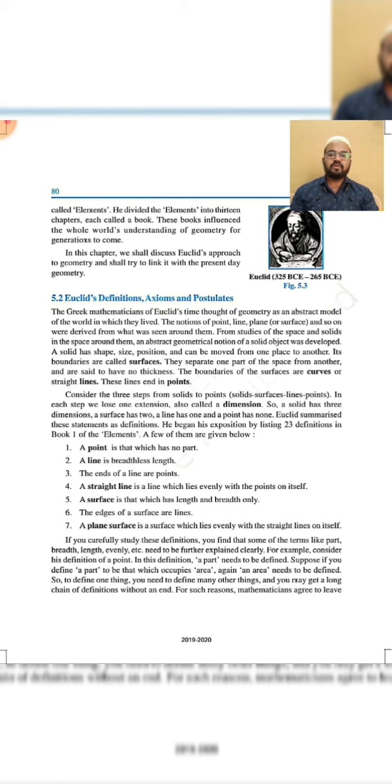A surface is that which has length and breadth only. When we talk about a plane surface, like the xy plane or any Cartesian plane, it has both length and breadth. The edges of a surface are lines.